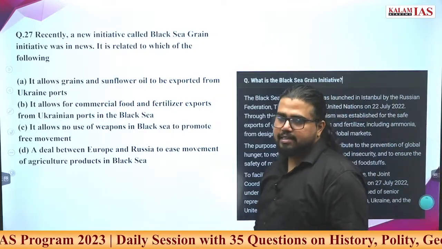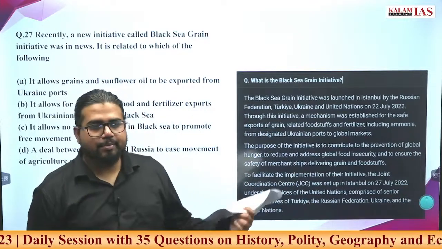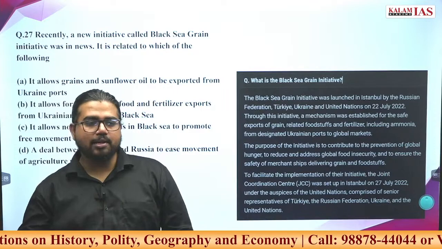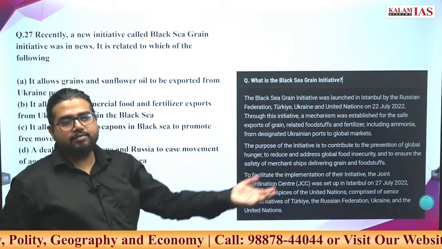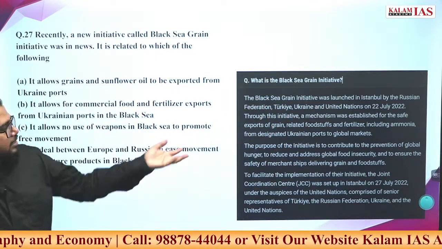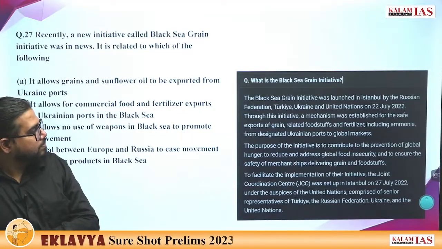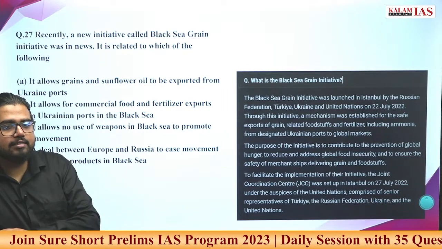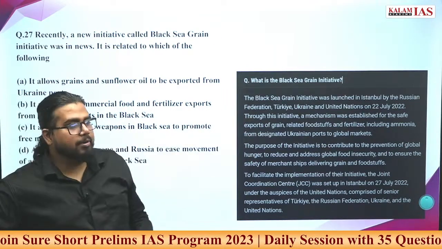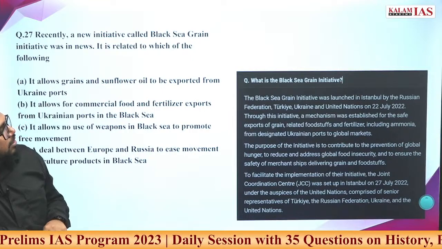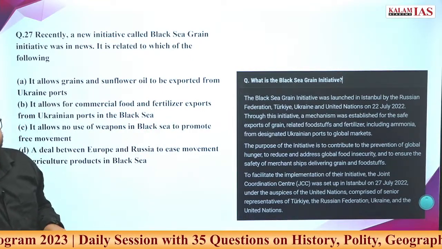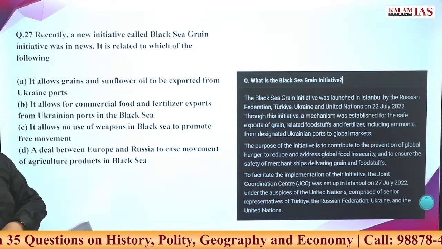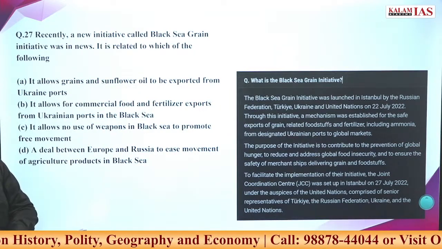Russia recently withdrew from this, but later some negotiation happened and Russia said that they are not completely withdrawing. They will remain a part of it. That's why we are discussing this in the news. They are like a negotiating organization. These three countries are basically part of this: Russia, Turkey and Ukraine. Why exactly is the objective this? Because Ukraine is a major exporter of wheat and other agri products.